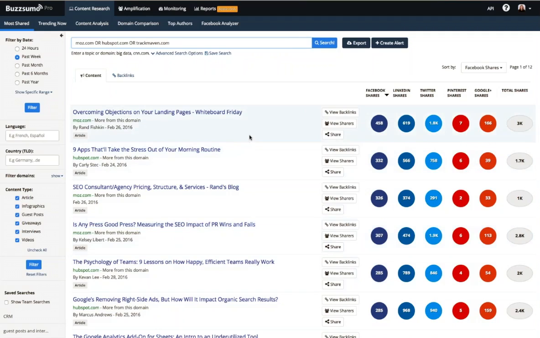Now, one thing that we emphasize a lot is the idea of content amplification. And part of that process that we encourage people to think about is how they'll amplify their content, and begin thinking that through even as you're in the brainstorming segment of your content creation process. BuzzSumo offers a couple of tools to help make that a little bit more simple.